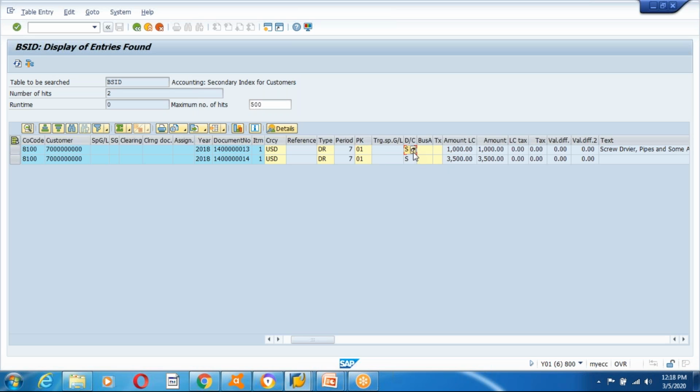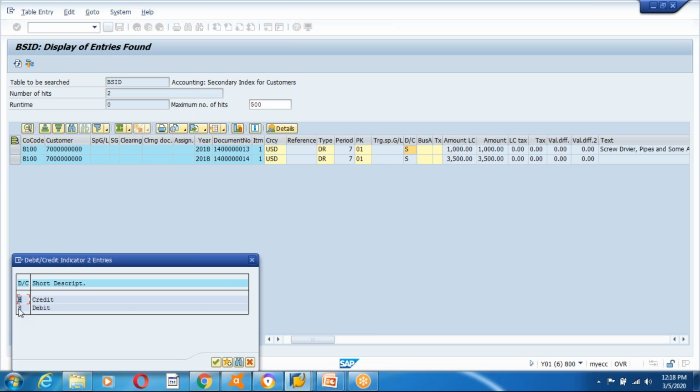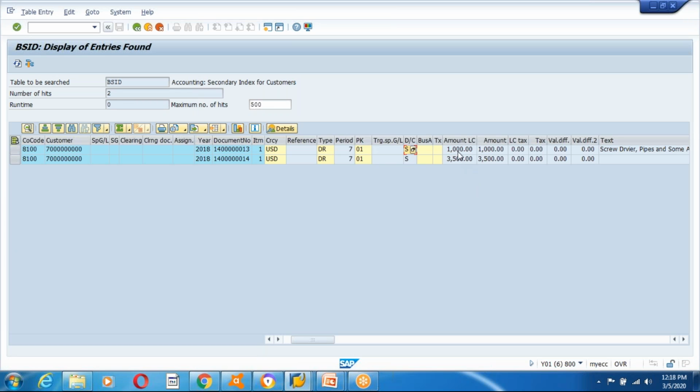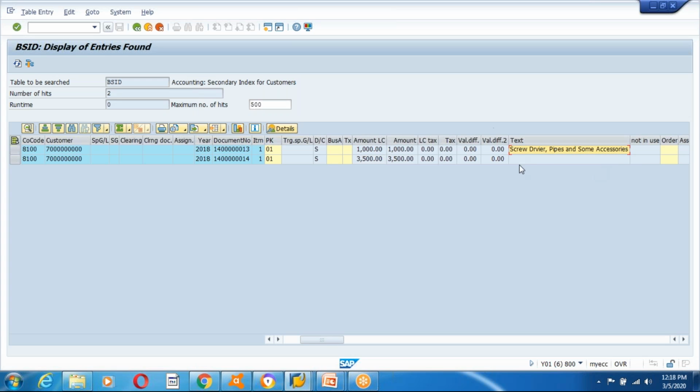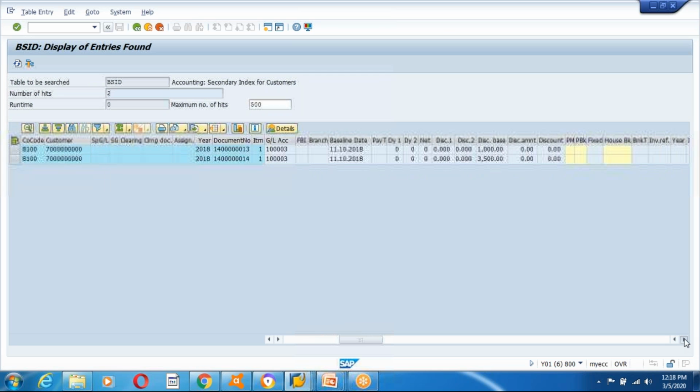And see, yes, this is a debit credit indicator. Yes, S means it's a debit, and H means it's a credit indicator. And also you can see the amount. First I have posted 1,000 and 3,500, and I have given a description somewhere here, but for the second one I didn't give the description. So everything is coming over here.